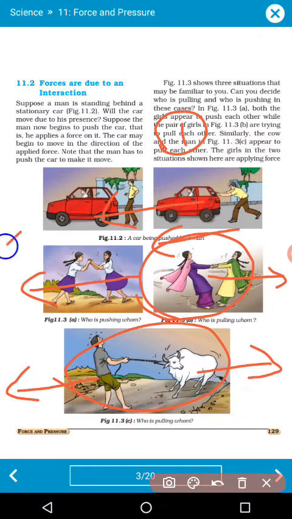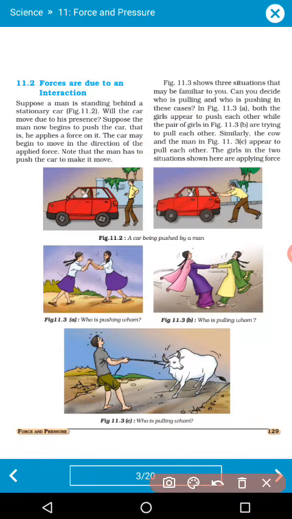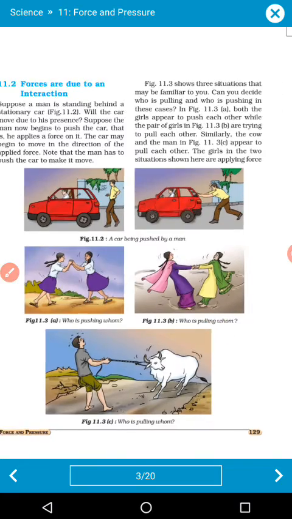So in two cases, the direction of force is opposite, but in this case the direction of force is the same. So when the force direction is the same, we can say that the force acting on a surface is a push type. When the two directions are opposite, we can say that the forces are a pull type. Understood? Fine. So we are going to move further.